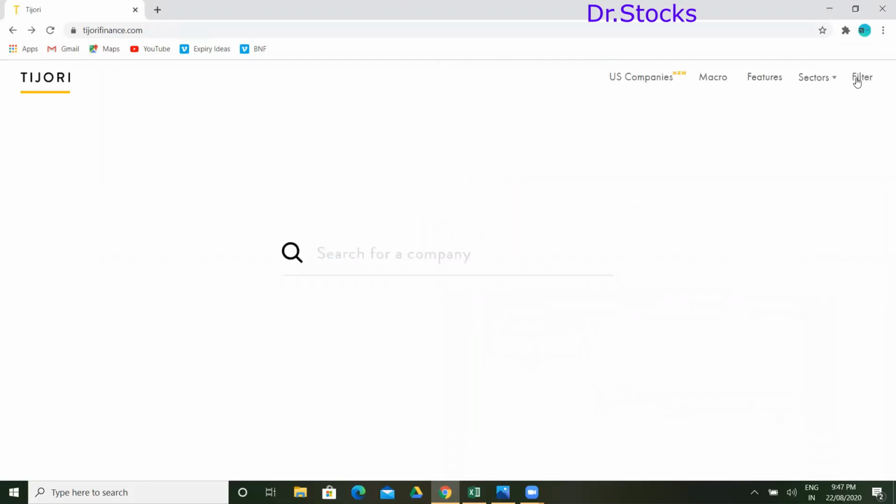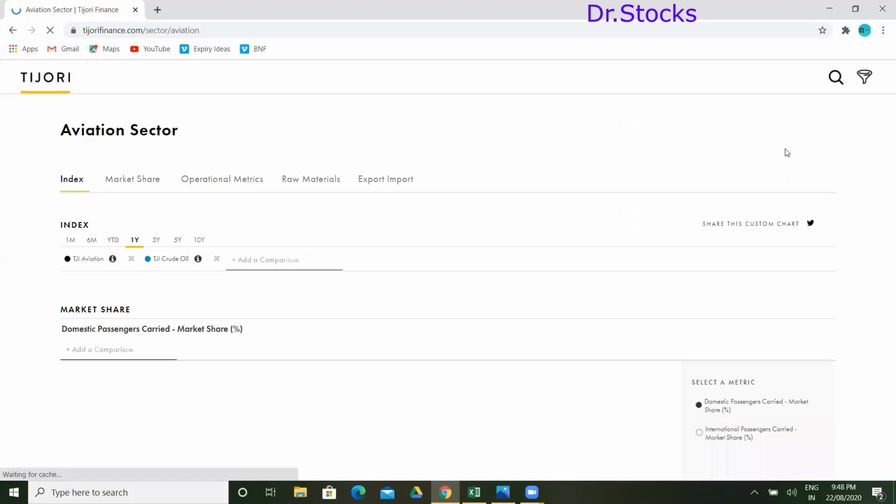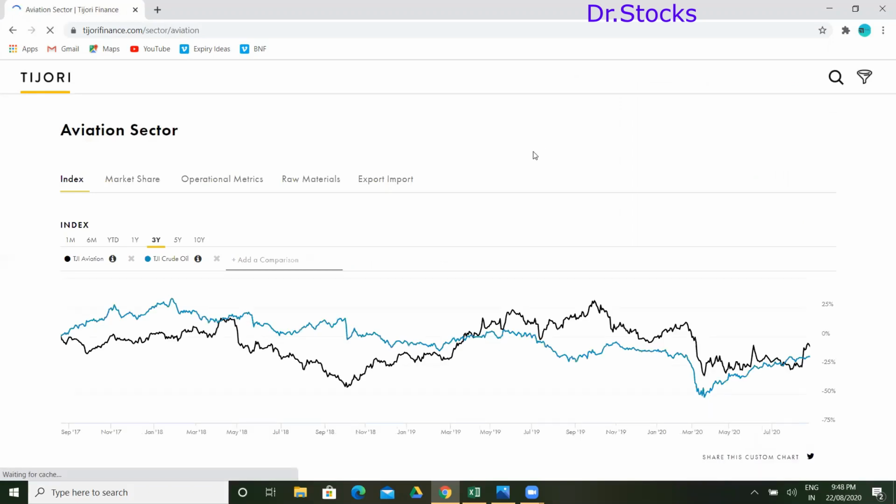I'm going to the sectors. You can do these things sector-wise, and if you want to go for individual stocks, you can do that too. If you want to use a filter, you can use a filter also. Right now, let me move directly to the aviation sector. The reason is that there is very limited space in aviation, so we can see things easily. I'm going to aviation to show you very clearly.